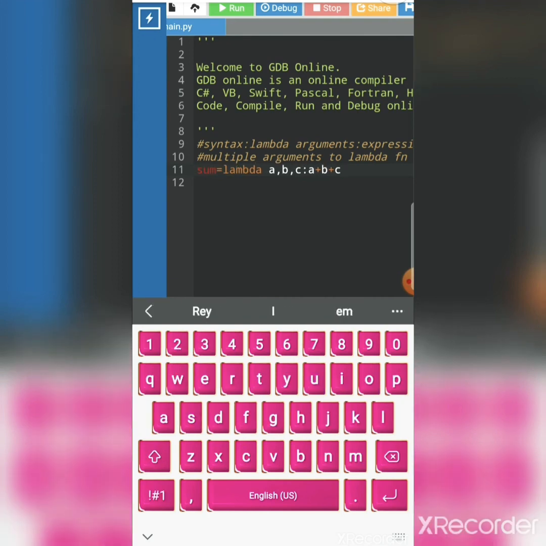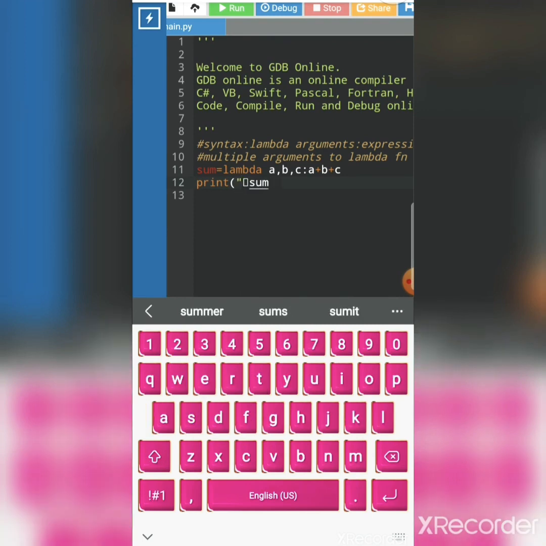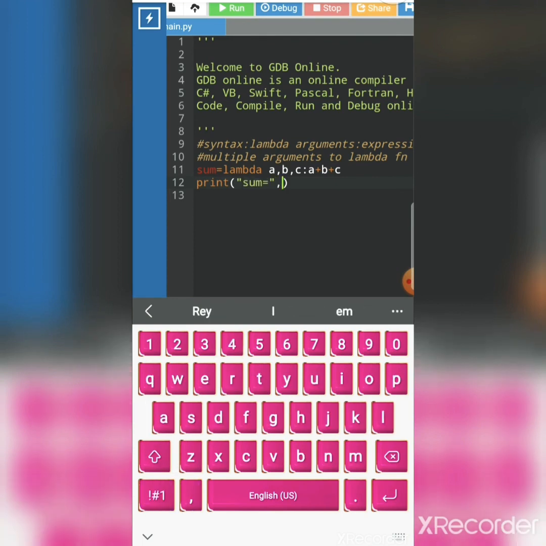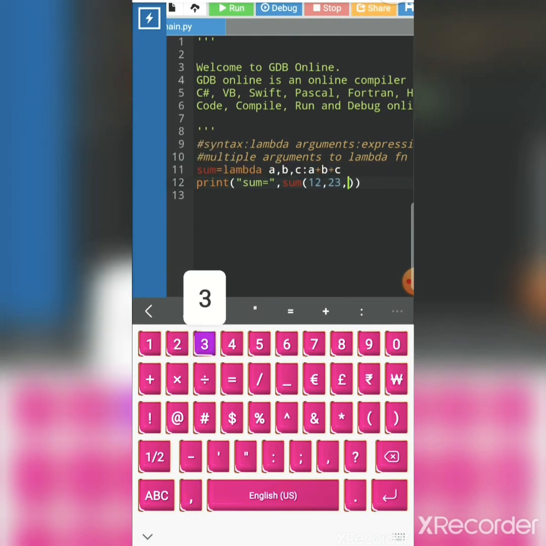I am declaring it as the sum variable, and I am printing that sum function. Sum of, I am passing the arguments 12, 30, 23, 34 to the sum variable.